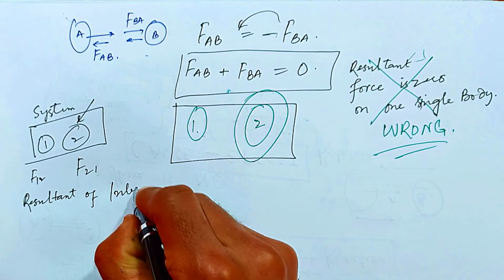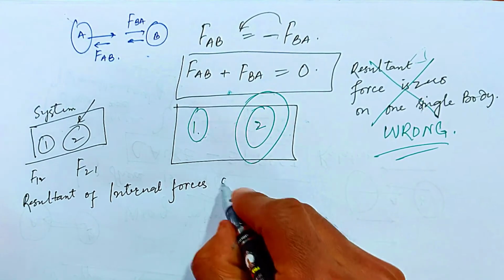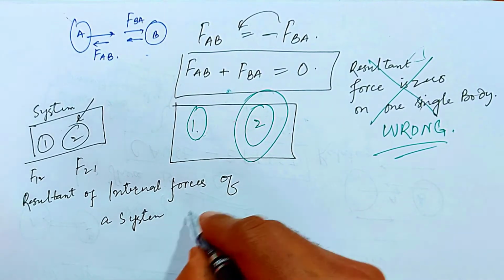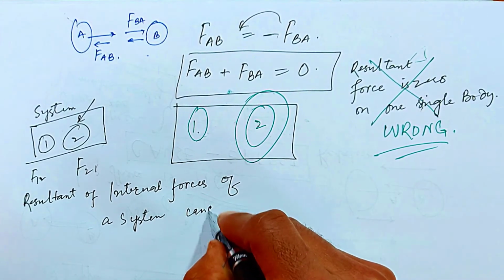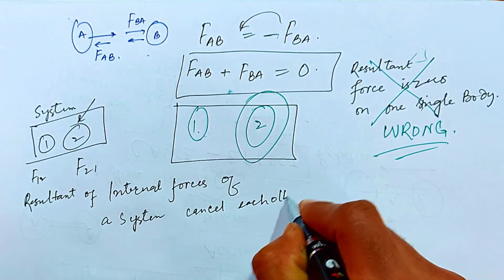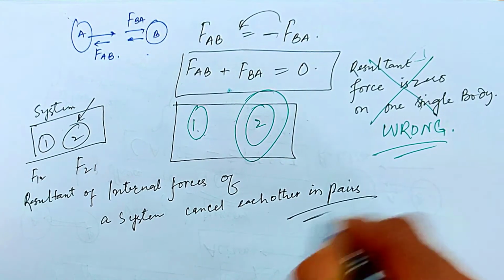Keep that in mind. The resultant of the internal forces of a system cancel each other in pairs.